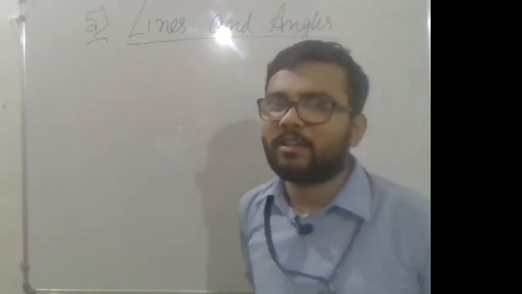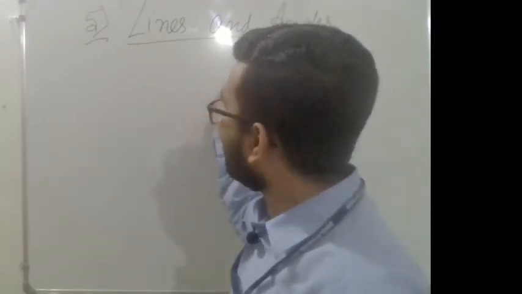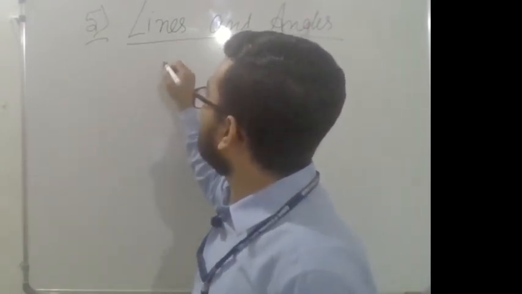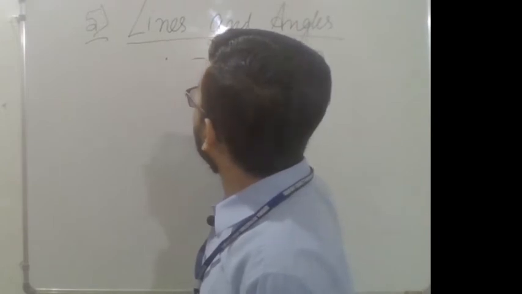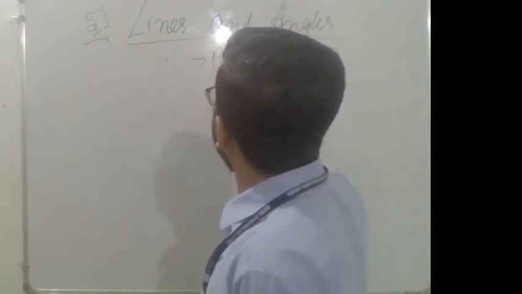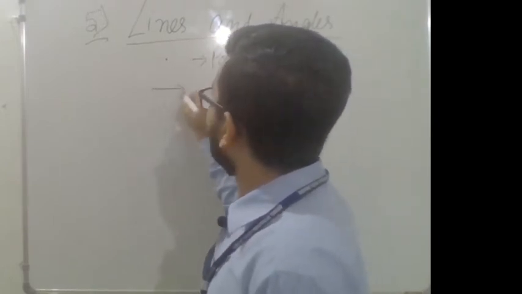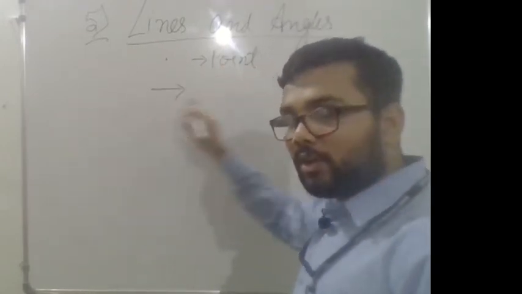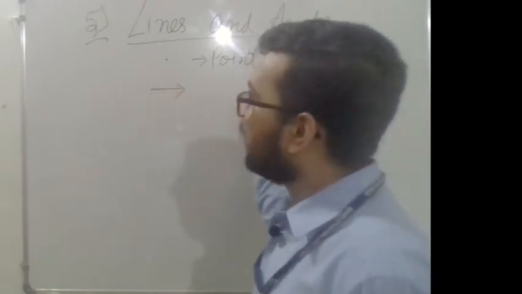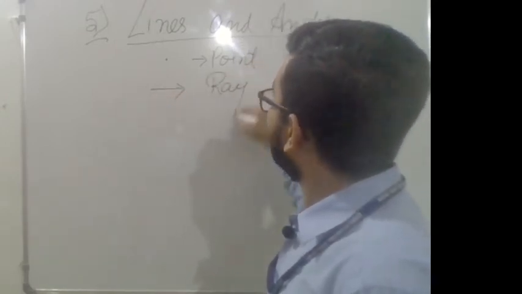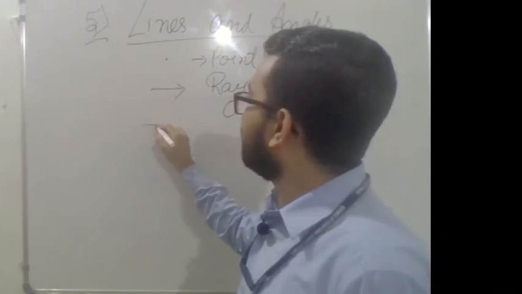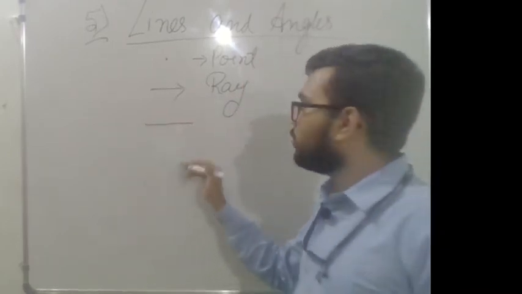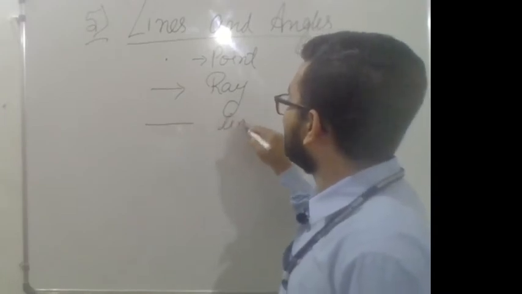So what is a line, what is a line segment, what is an angle, what is a ray, what is a point? These are all the things which you already know. This is called a point. When a line is drawn in a single direction, this is called a ray. When the point is fixed on the line, it is called a line segment.